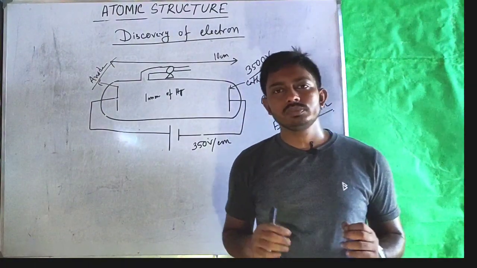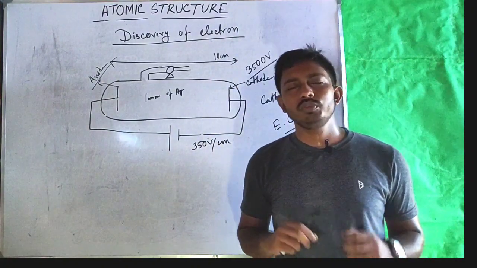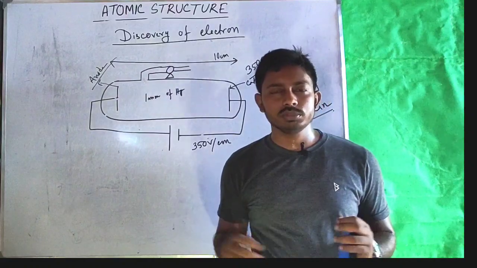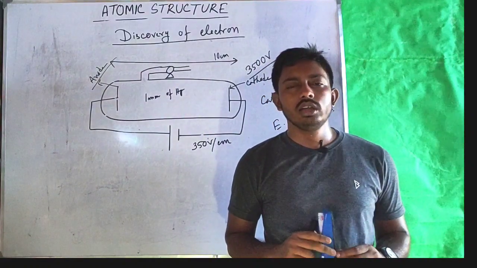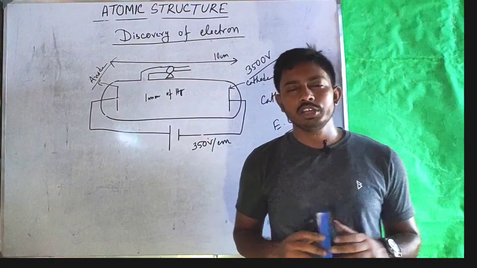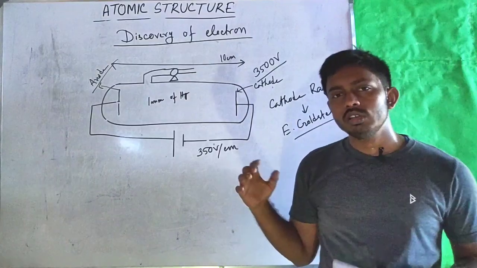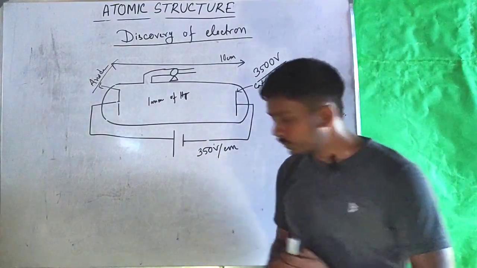The major characterization of this cathode ray was made by William Crookes and J.J. Thomson. And J.J. Thomson is also known as the discoverer of the electron. Let's see what their setup and observations were.